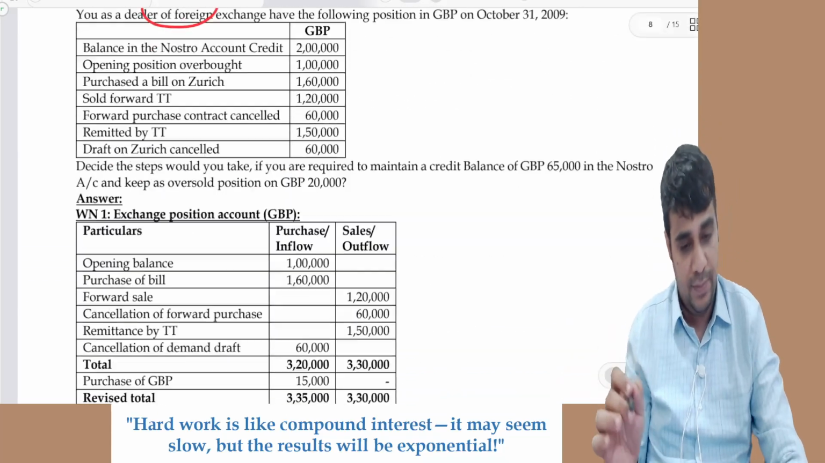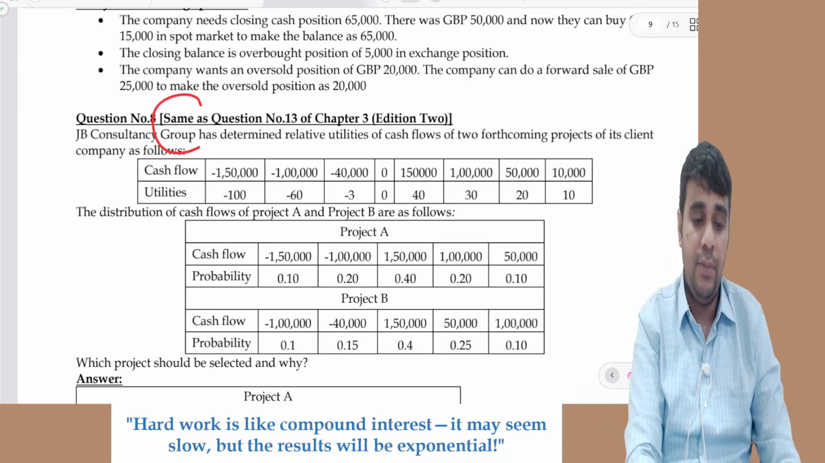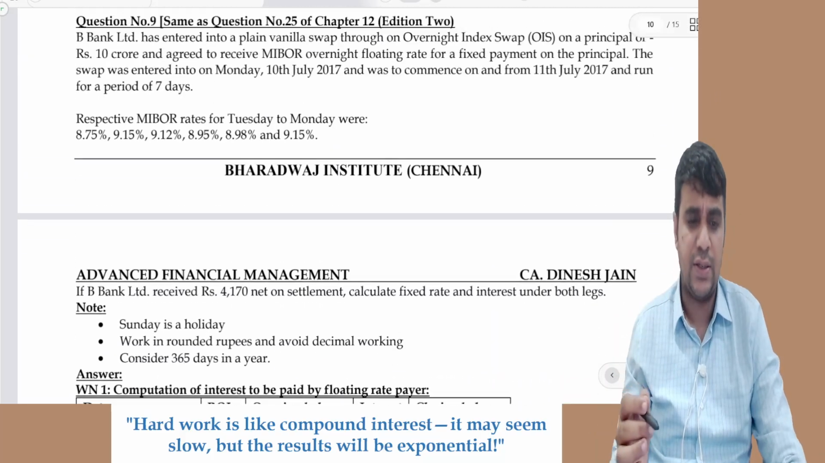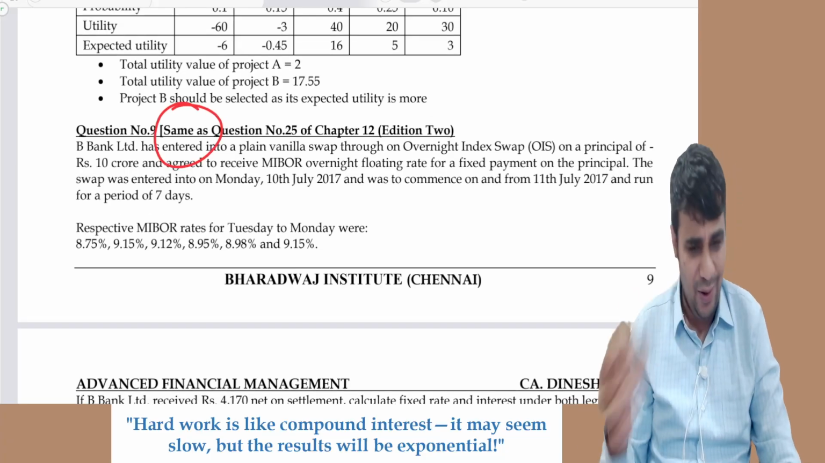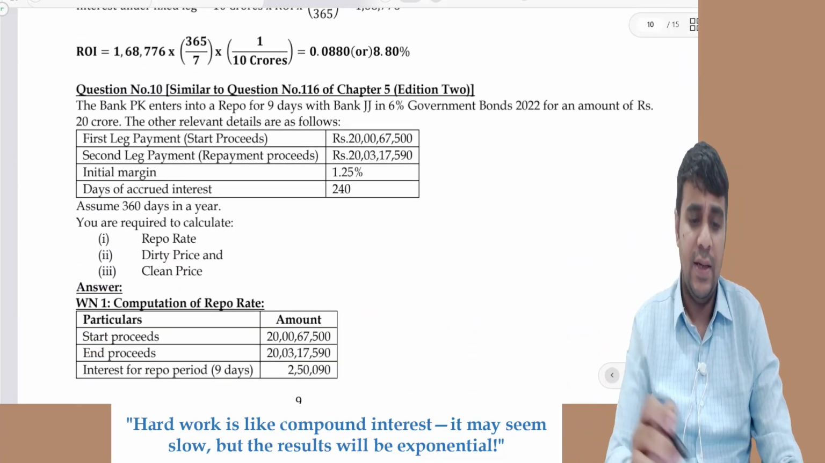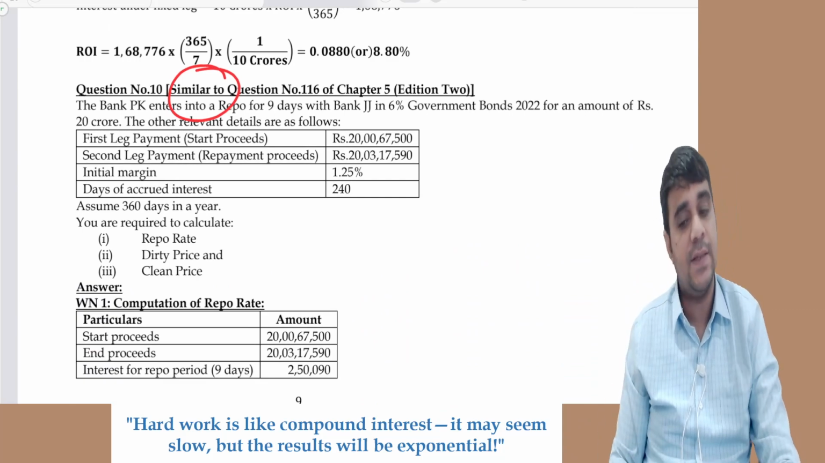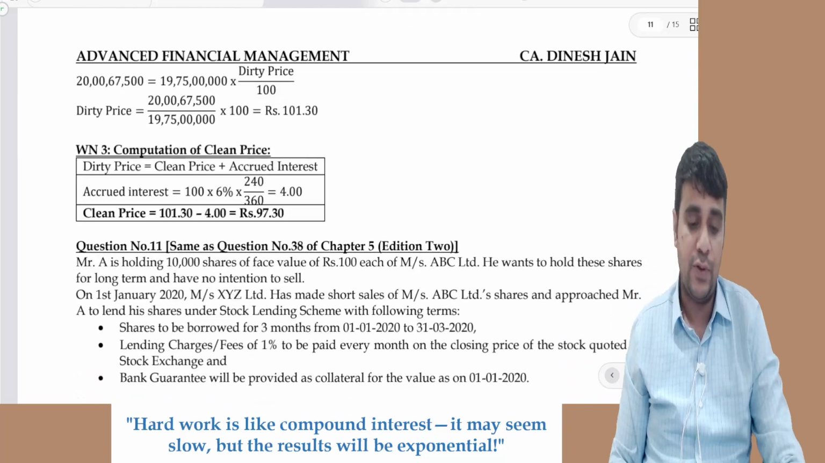Same, ignore question number 7. Same, ignore question number 8. No need to see it. Question number 9, ignore it. No need to do it in the RTP. Similar, yes, please, you have to do it. Some new adjustment could be there. You may have to see this.